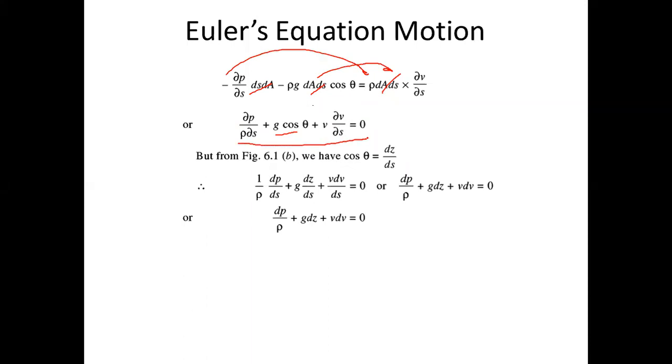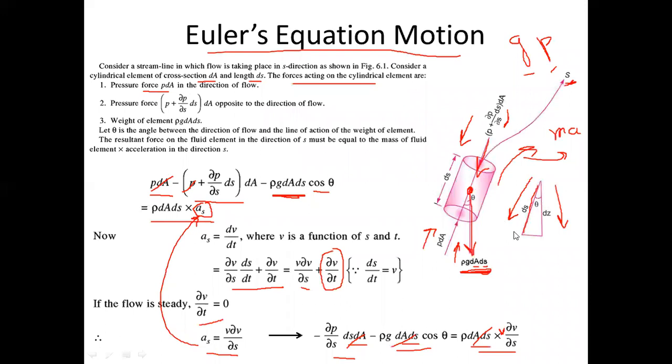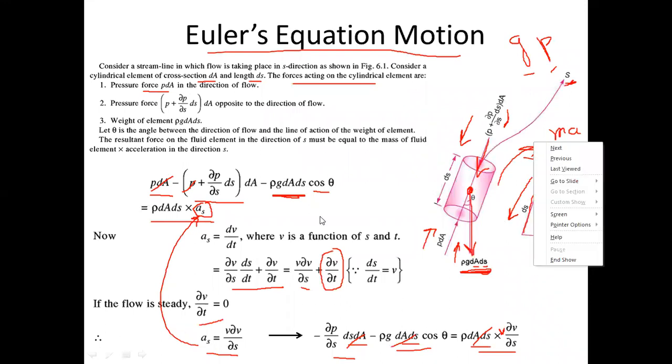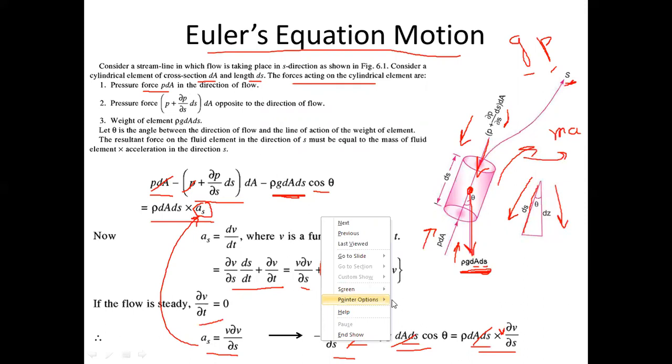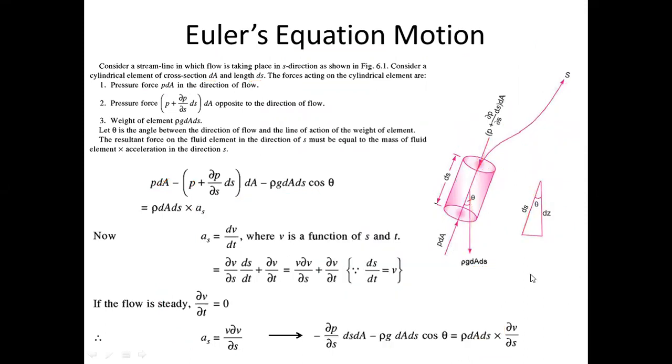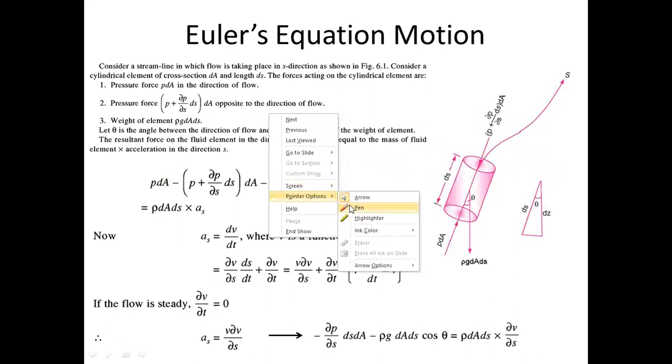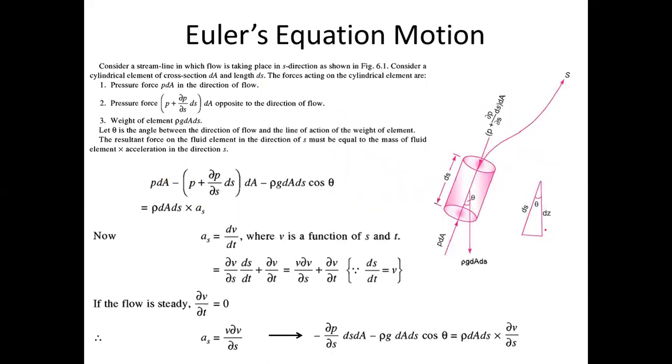Now what we need to understand is what is the value of cos theta. If you go back to the figure, from this triangle, what is the value of cos theta? From the triangle, can you say what will be the value of cos theta? If this is theta, then cos theta will be base by hypotenuse. Base is dz, so cos theta will be dz by ds.